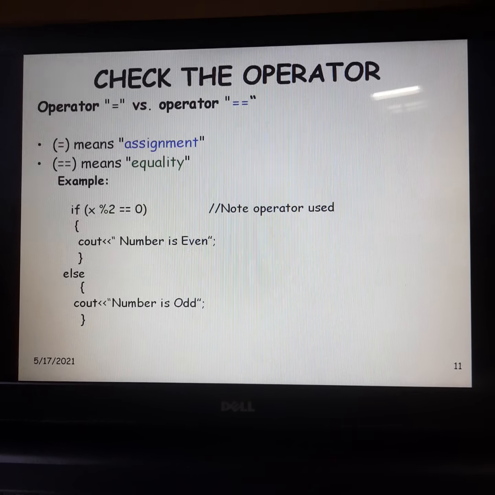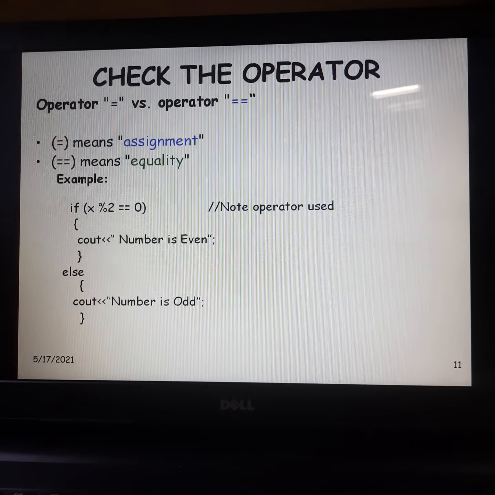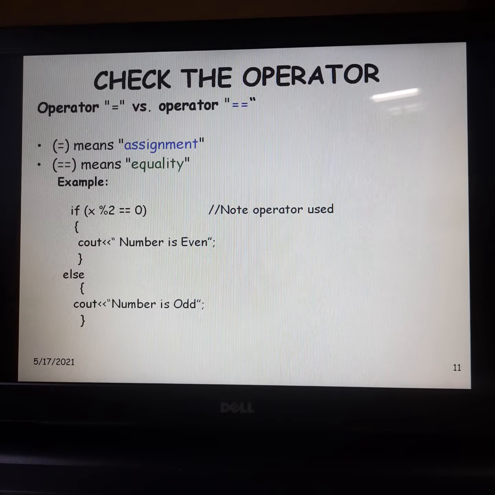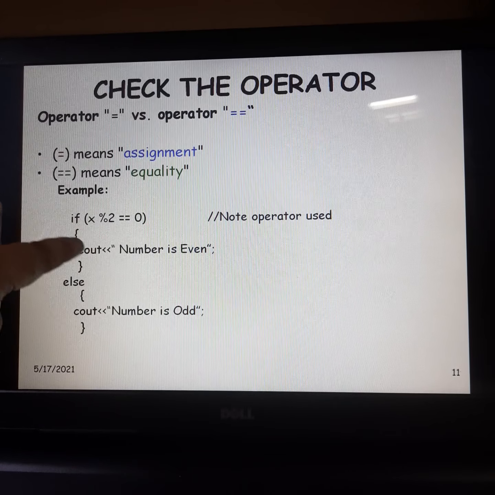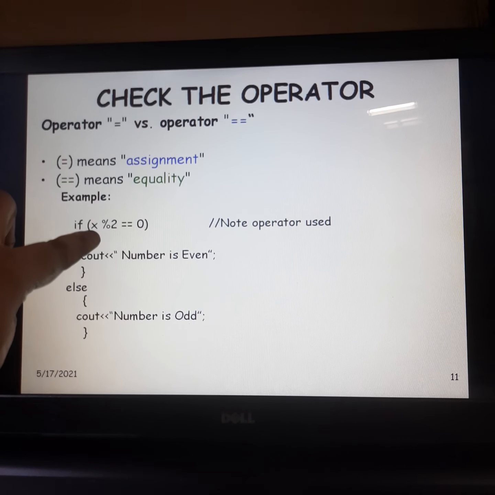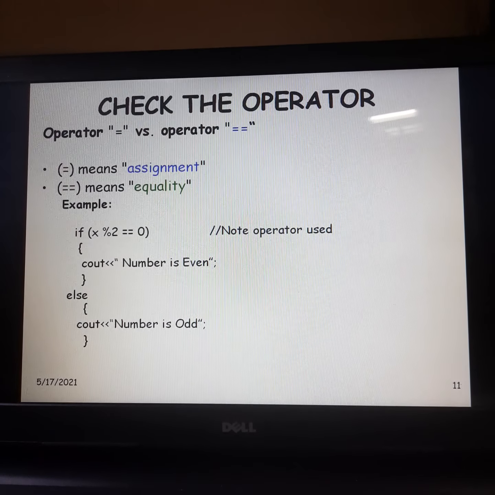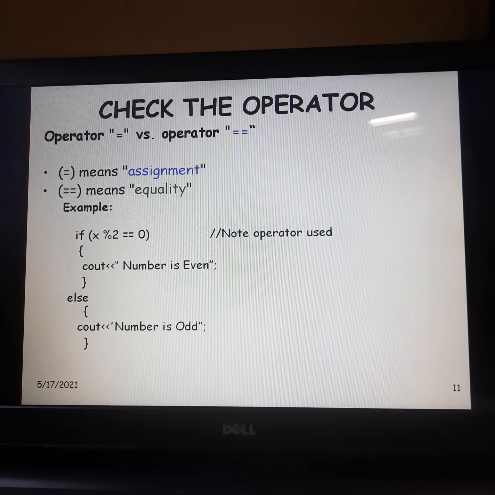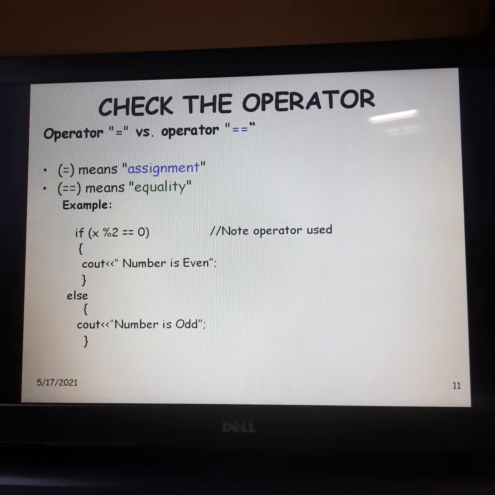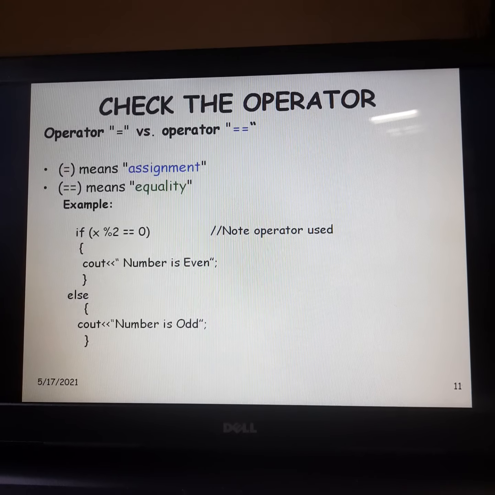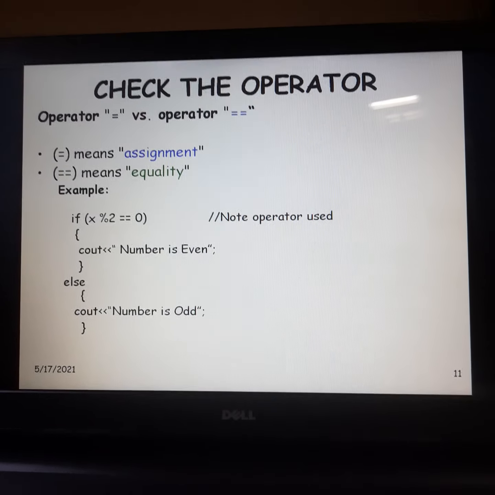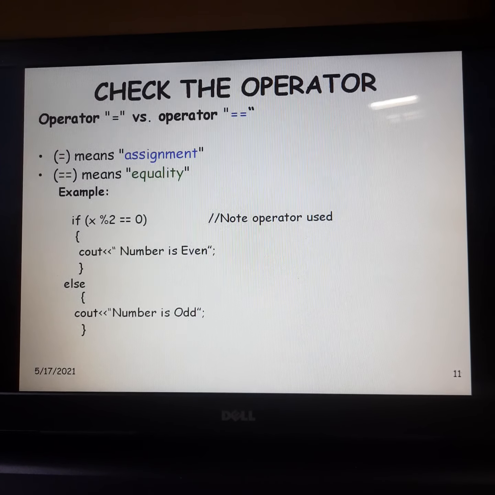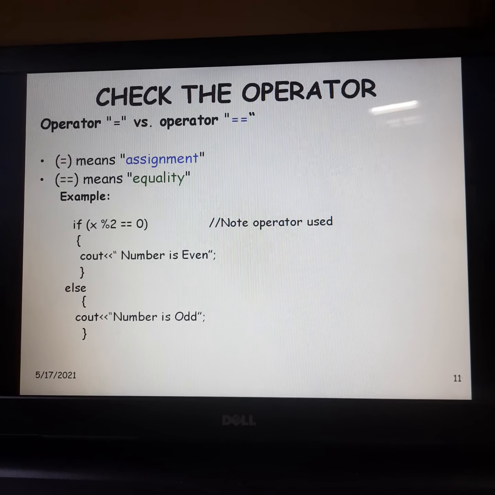So I will check whether this given number is even or not. You can see here the operator is the equality operator. If the remainder of this operation is 0, then the given number is even, else the number is going to be odd. This is the logic to check whether the number is even or odd. I have specifically considered this example so that you will come to know the difference between equality and assignment.